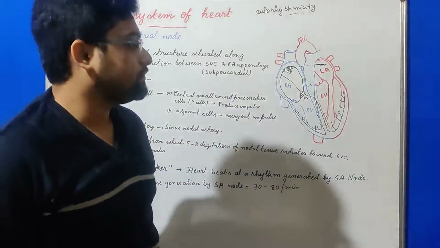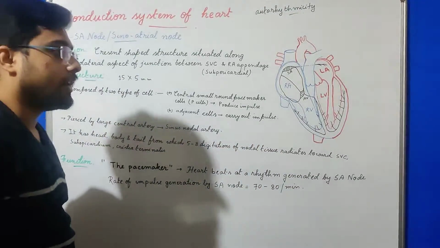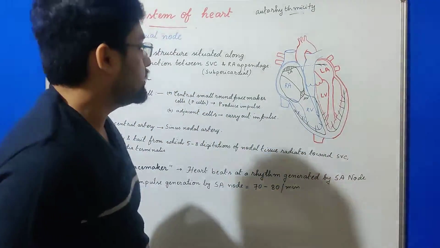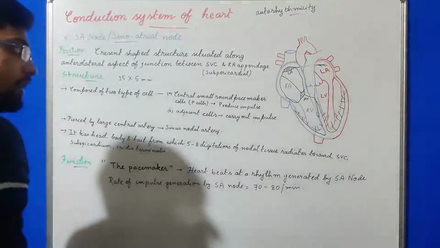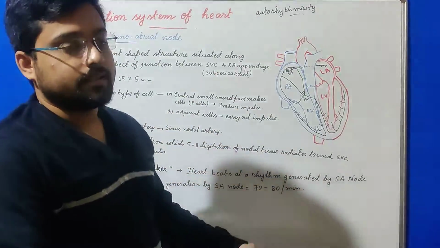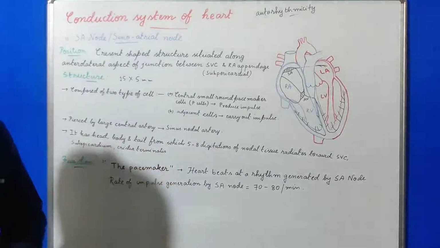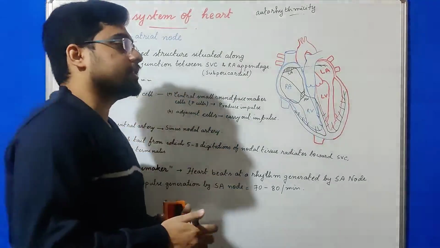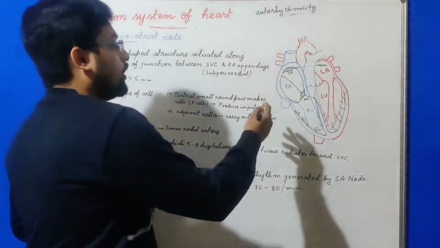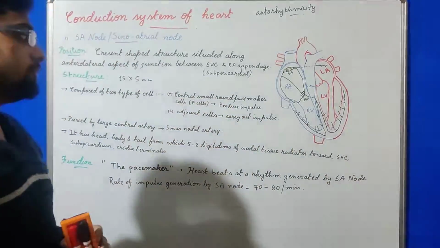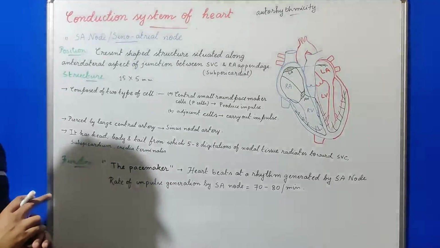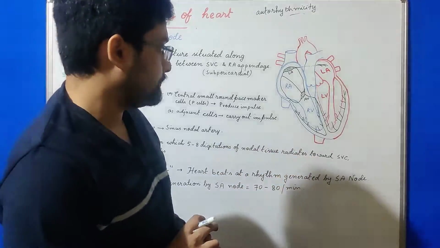Now each myocardium can contract and relax. The atrial myocardium contracts and relaxes with more frequency than the ventricular myocardium. But the heart as a whole contracts and relaxes in a systematic manner. This is due to the impulse creation by some specialized cells, which is then conducted through the whole heart by some special conduction cells. So we can say that the conduction system of the heart grossly has three types of cells.